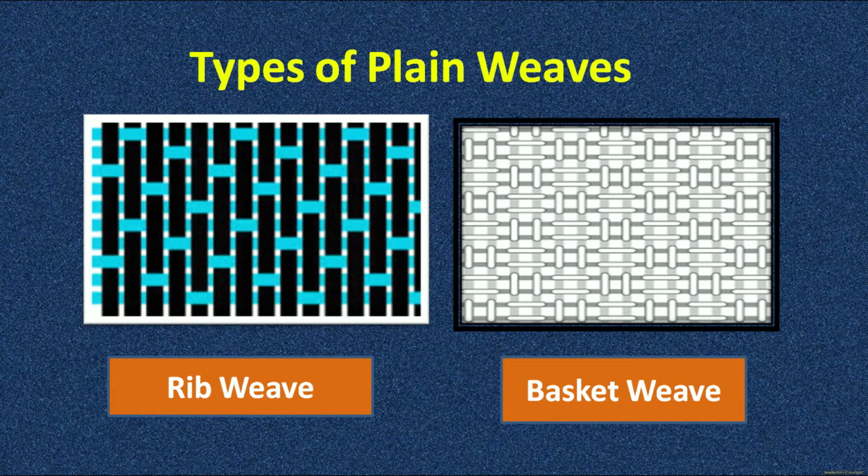We can see in the picture the rib weave and the basket weave. In the rib weave, we can see that there is certain interlooping at different intervals by which a sequence is being formed, and the basket weave is also the same process, like interlacing of one yarn over another in such a sequence that is used for making a jute basket. So, this kind of sequence is used for making a fabric also.